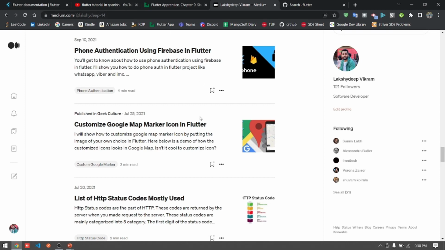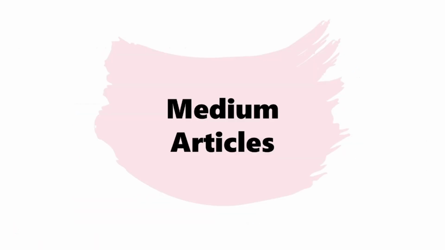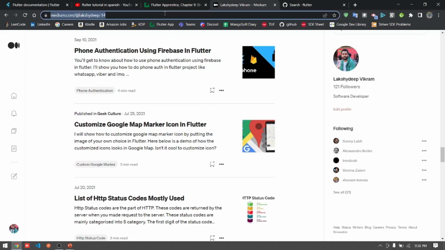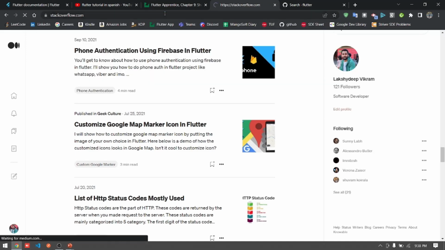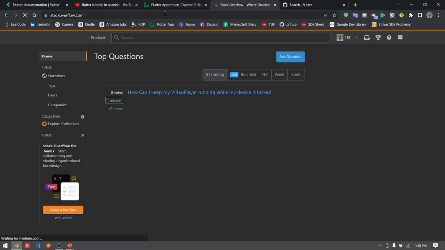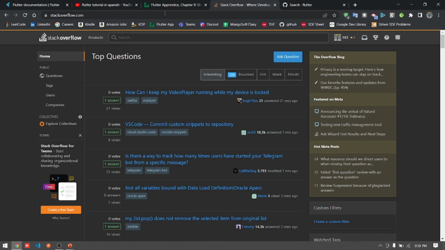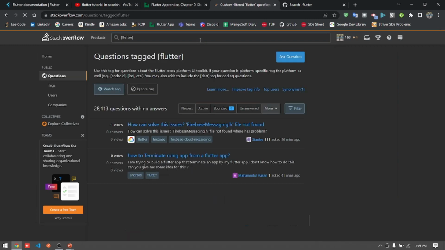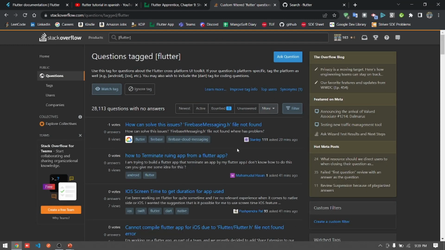And let us go for another topic, which is Stack Overflow. So how will Stack Overflow help you? Stack Overflow is a platform where developers or beginners can post their queries related to their domain, and another developer tries to answer their queries. So if you are seeking Flutter, then you search for Flutter and you will get the different queries posted by other developers, and if you are confident enough to answer them, then please do answer.